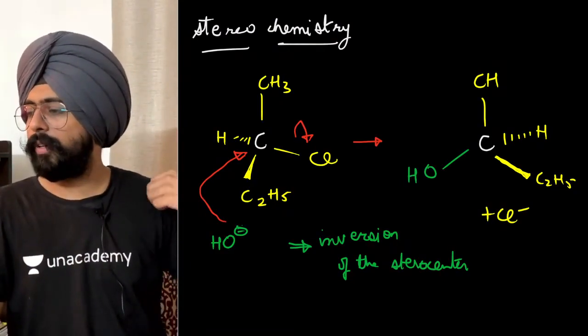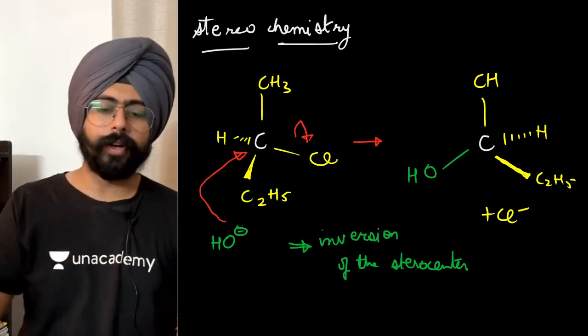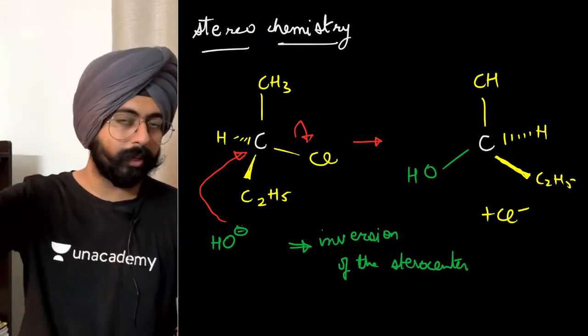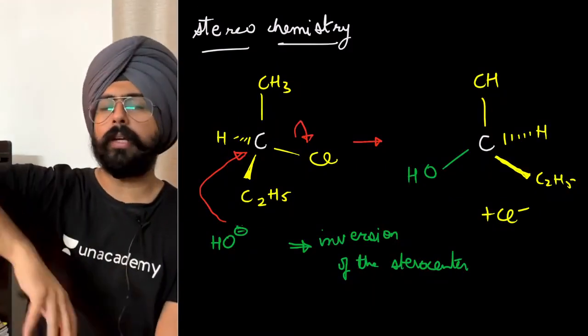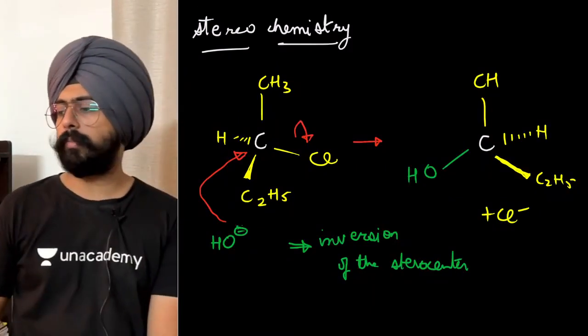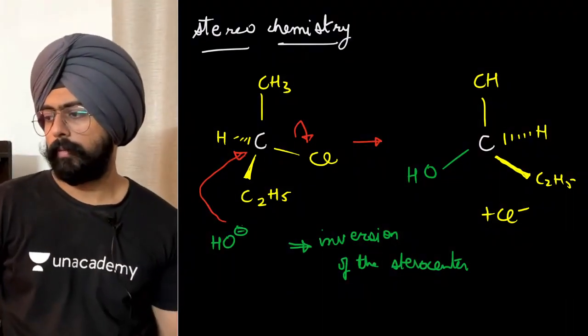I is saying, if the substrate is a 2 degree, then what reaction takes place, SN1 or SN2? Depends on the other conditions. If you have a strong nucleophile, then more probability of SN2. If you have a polar aprotic solvent, more probability of SN2. So you look at the other conditions as well. Now do you understand?